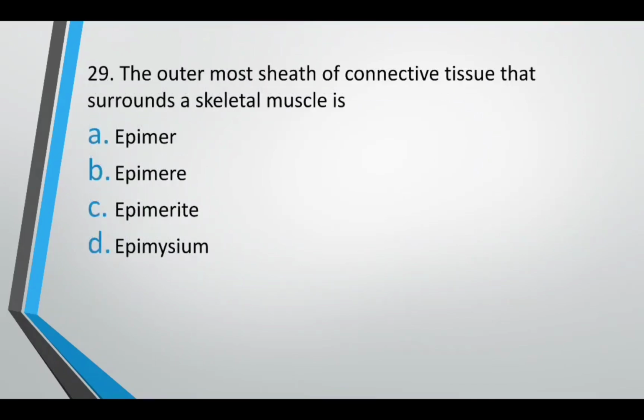The outermost sheath of the connective tissue that surrounds skeletal muscle is epimer, epimere, epimerite, or epimysium. The correct answer is option D, epimysium.